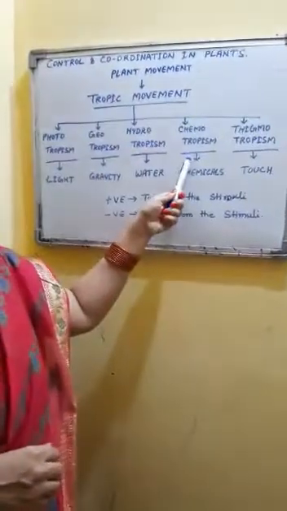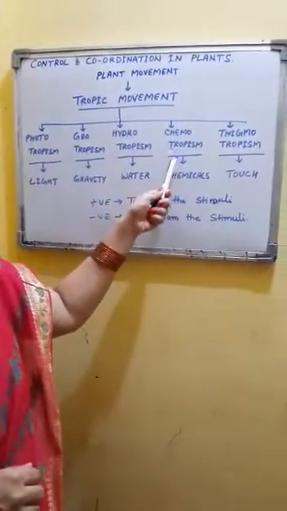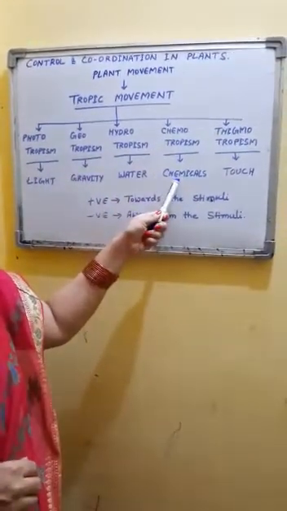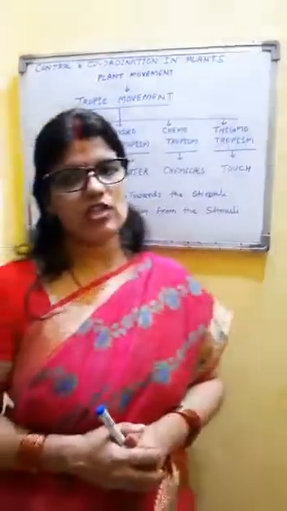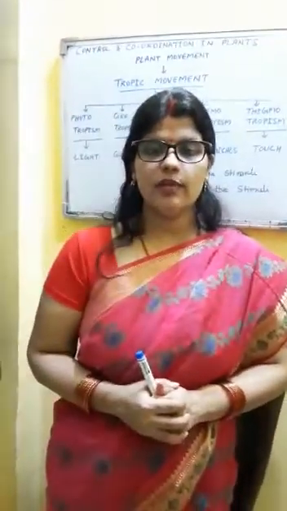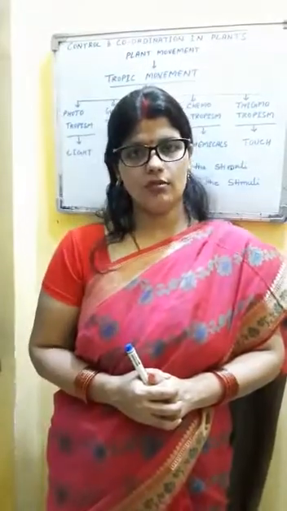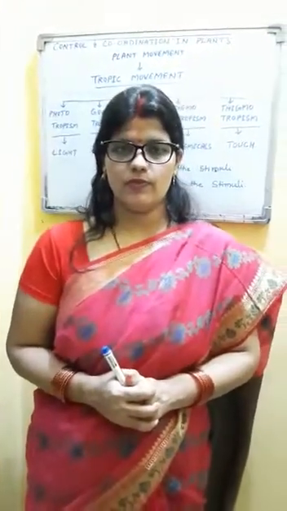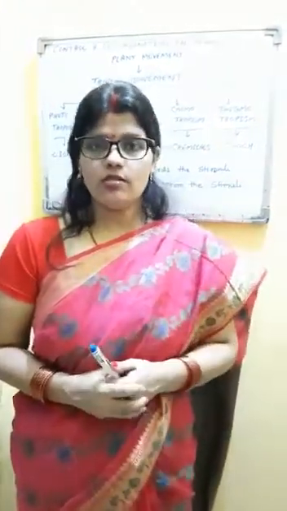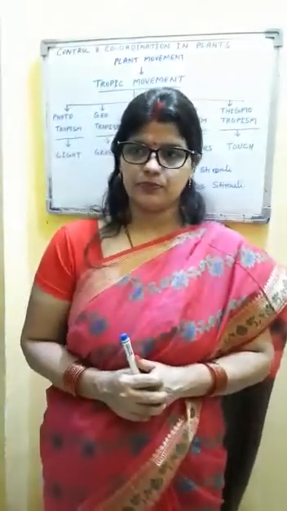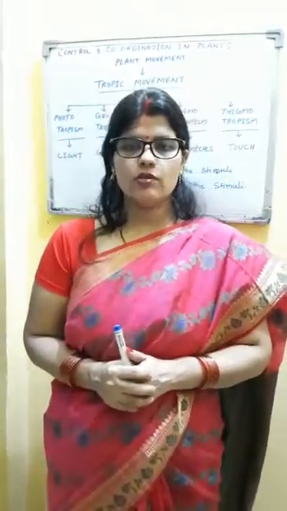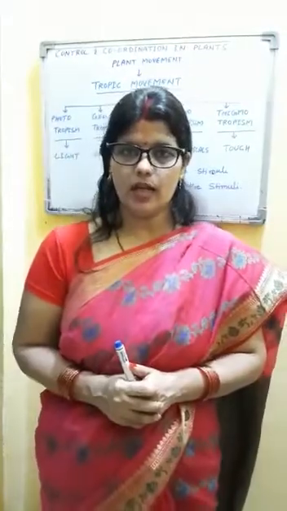Next example of tropic movement is chemotropism. Chemo refers to chemicals. So, what will be the definition? Growth-oriented movement of plant parts towards the chemical is called chemotropism. Pollen grains show chemotropism. We have studied about sexual reproduction in plants.